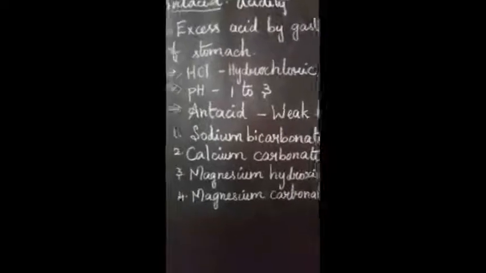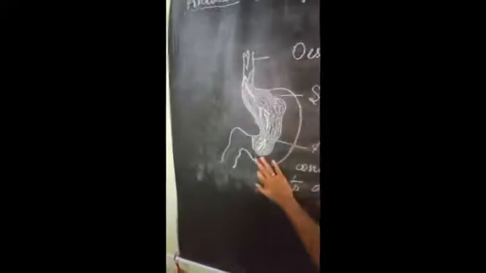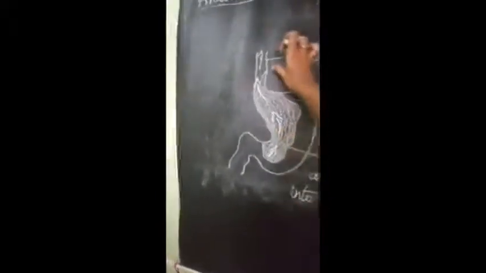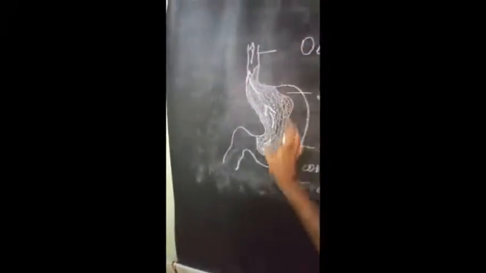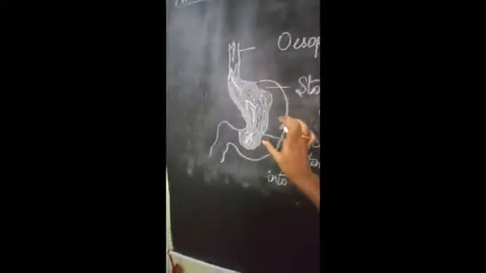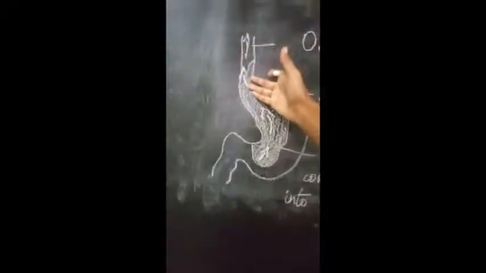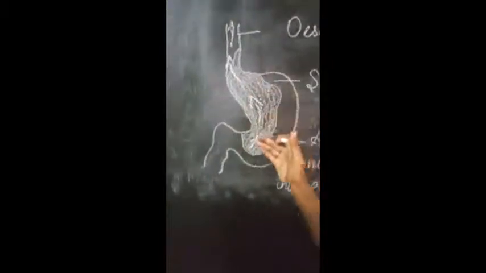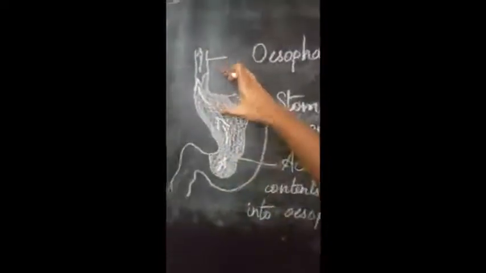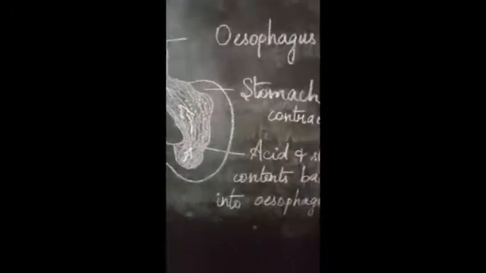And if we consider this as our stomach, this is the esophagus, which is the throat region. Below the throat, up to the stomach, there is a tube-like structure called the esophagus, through which the food we eat enters. And this is the stomach lining. Here acid is usually produced, and the stomach contracts with the material that comes inside.